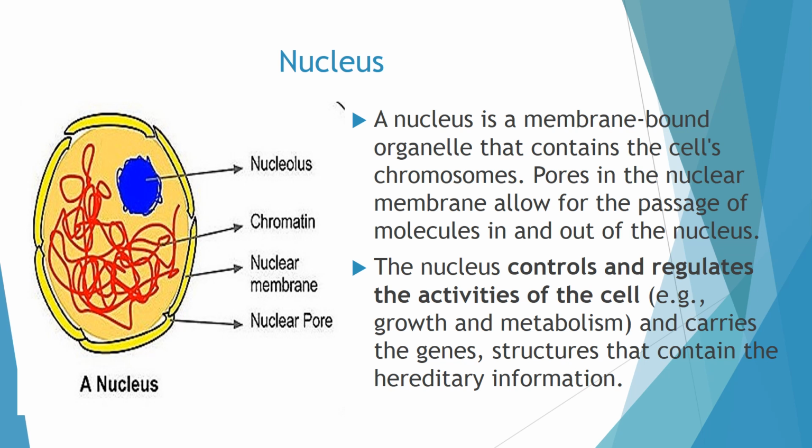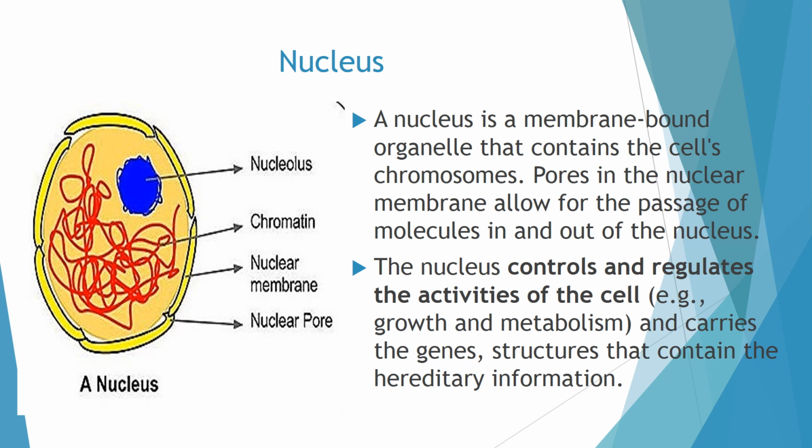It is the site of production of RNA. And there is a long thread-like structure called the chromatin. During cell division, this chromatin becomes a thick rod-like structure called the chromosome. Chromosome or chromatin is made up of DNA and protein. DNA is deoxyribonucleic acid.